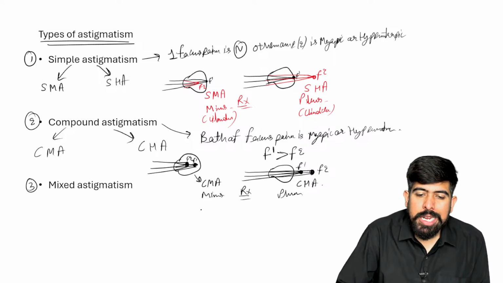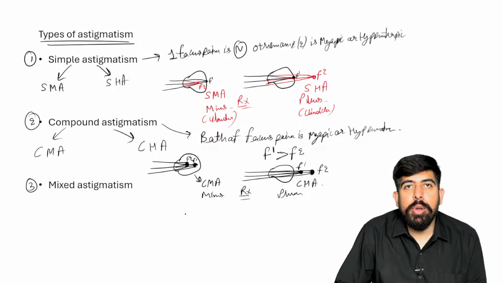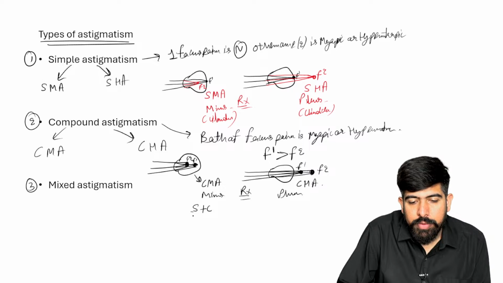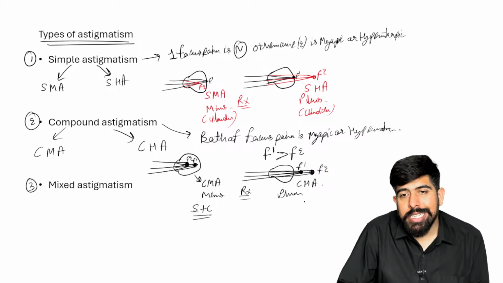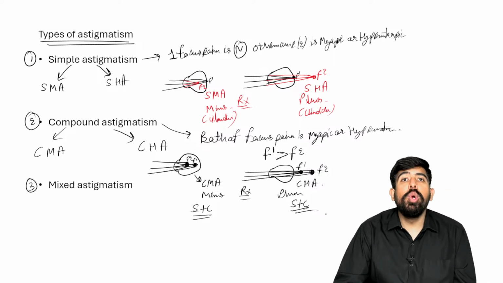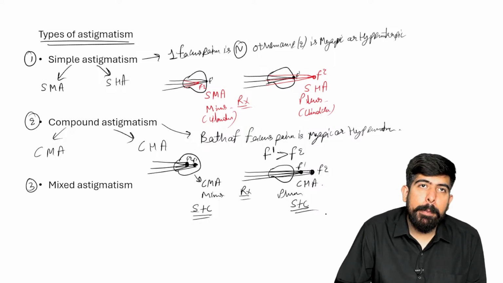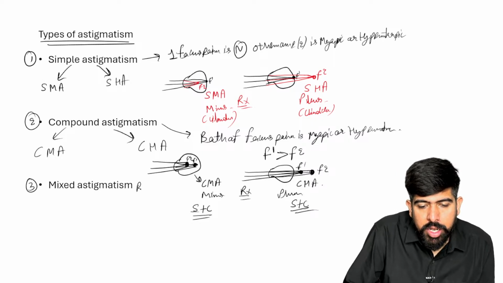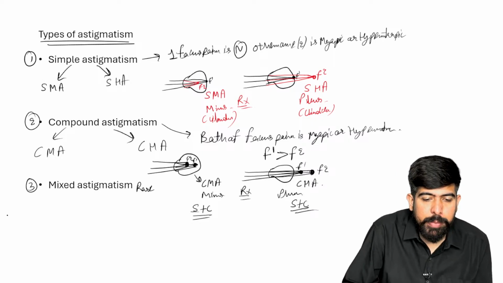But please remember, it is not only cylindrical that will help here, we're going to use spherical plus cylindrical. We're going to use the spherical lenses and we're going to use the cylindrical lenses. Both lenses will be used in compound myopic astigmatism. And the last one, which is the mixed one, which is rare. And what is the meaning of rare?